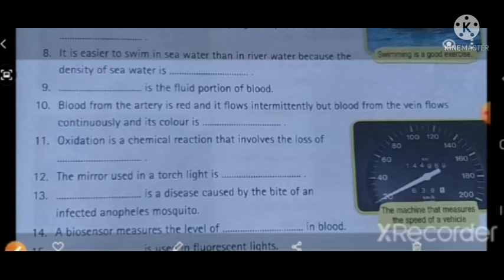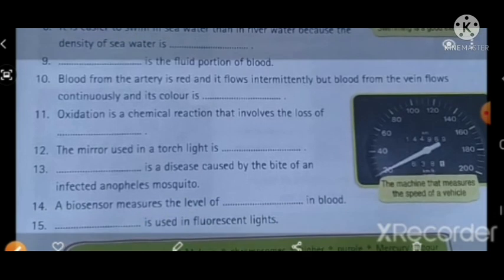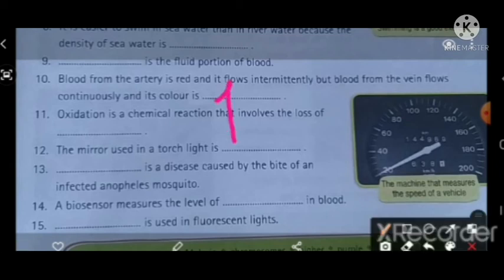Question number 10. Blood from the artery is red and it flows intermittently, but blood from the vein flows continuously and its color is dash. Its color is purple.